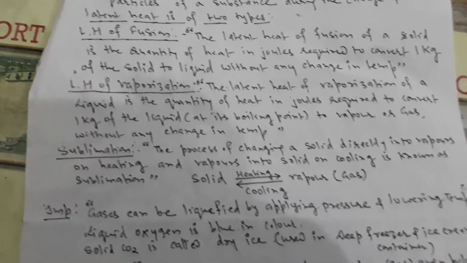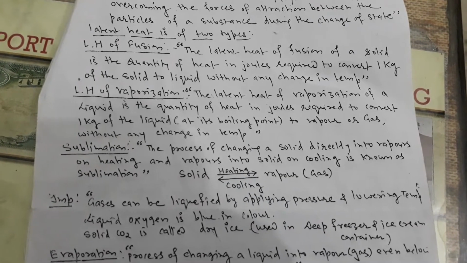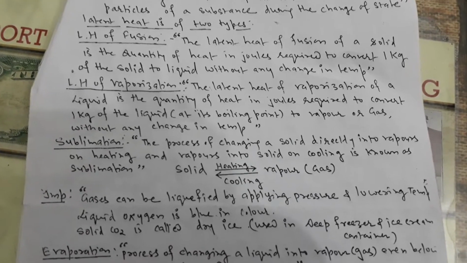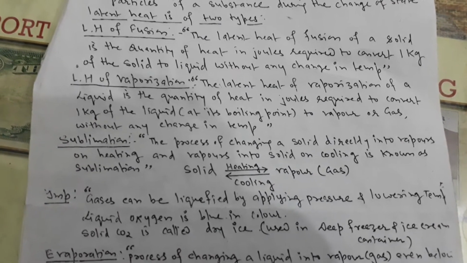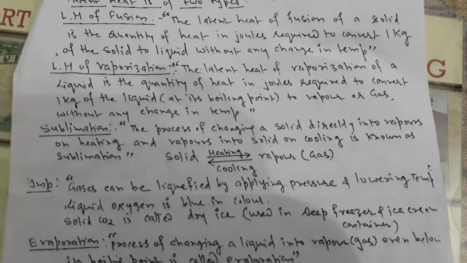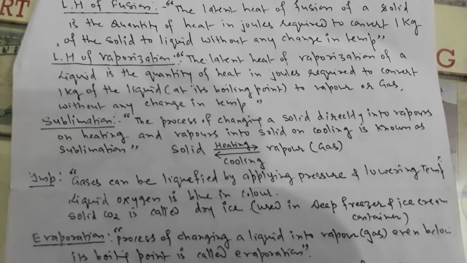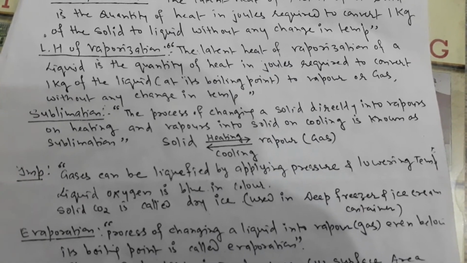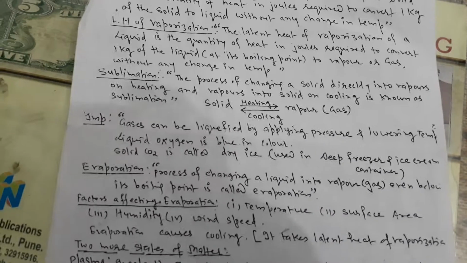Sublimation: the process of changing of solid directly into vapor on heating, and vapors into solid on cooling, is known as sublimation. Important: gases can be liquefied by applying pressure and lowering temperature. Liquid oxygen is blue in color. Solid CO2 is called dry ice, used in deep freezers and ice cream containers.